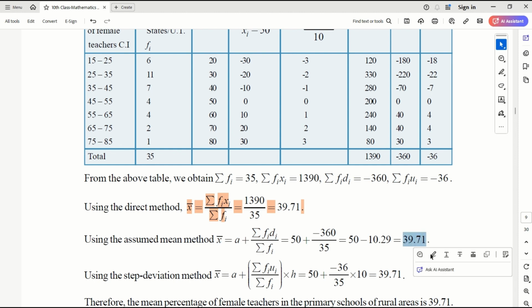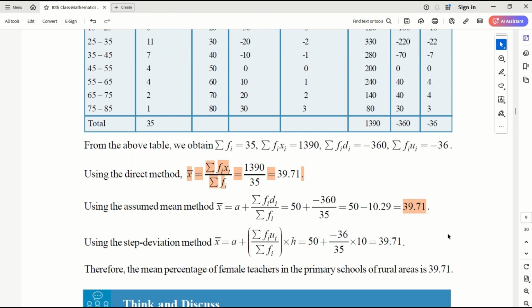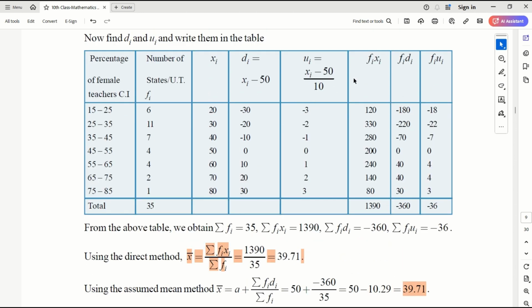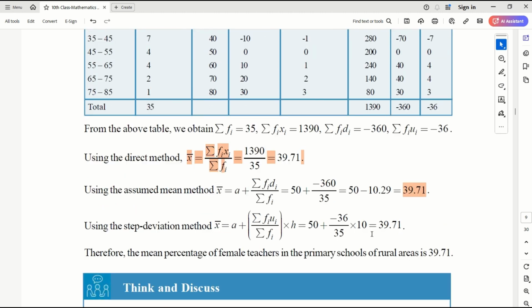And in the step deviation method, my h is the class size. Class size is 25 minus 15, which is 10. So all the data will become simpler: minus 3, minus 2, minus 1, 0, 1, 2, 3. And then my fi ui is here, the product of fi and ui, whose sum is minus 36.